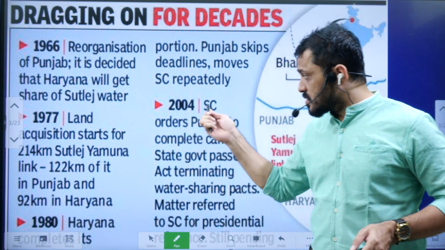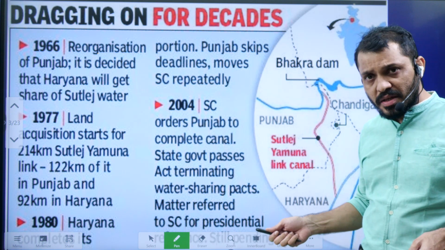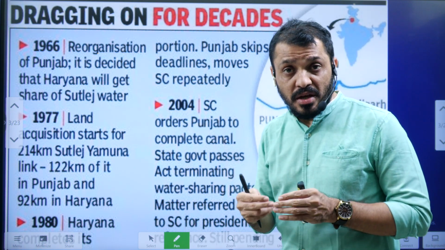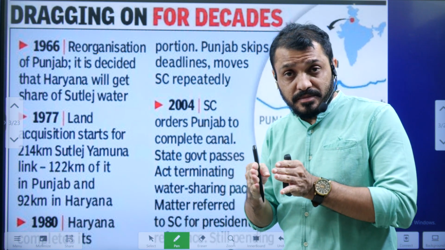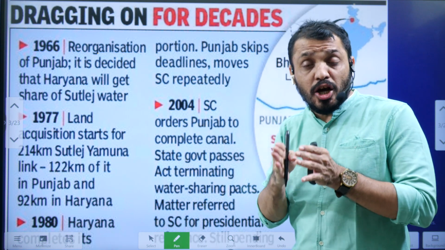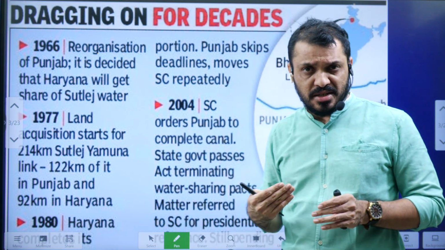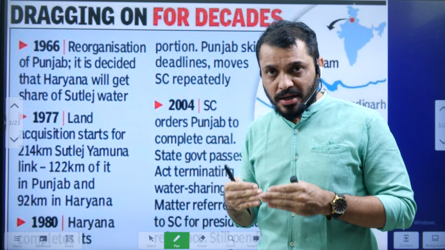In 2004, the Supreme Court ordered Punjab to complete this canal work, and in response to that, the Punjab legislature made a law saying that Punjab is terminating all the river sharing agreements with other states. That means they backtracked on the promise given to Haryana.